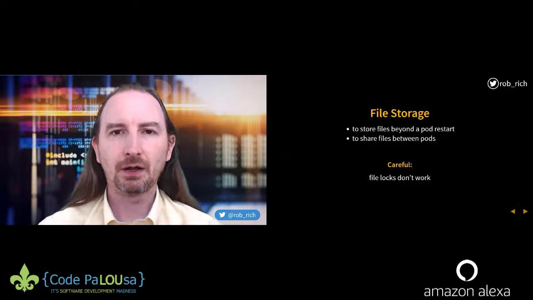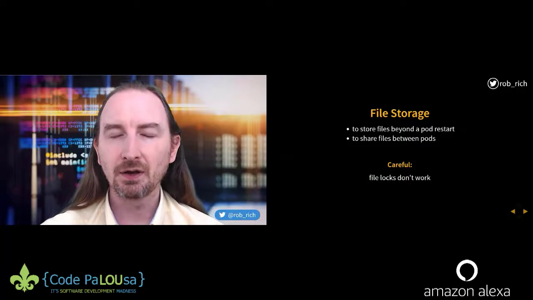Volumes allow us to do durable file storage, to store files beyond a pod restart, and to share files between pods. This is really cool because as we persist our data into a volume, we know that it will be there as the pod starts back up. It's basically a symlink from storage elsewhere into the container at a particular directory.